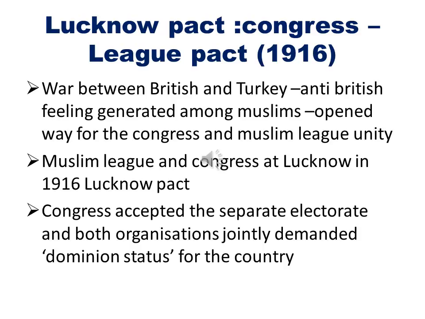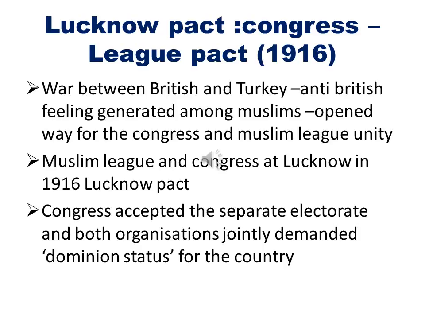Both held sessions at Lucknow in 1916 and concluded the famous Lucknow Pact. The Congress accepted separate electorates for Muslims, and both organizations jointly demanded dominion status for the country. So it's very important, the Lucknow Pact of 1916, in which the Muslim League and Congress united and demanded dominion status for the country.